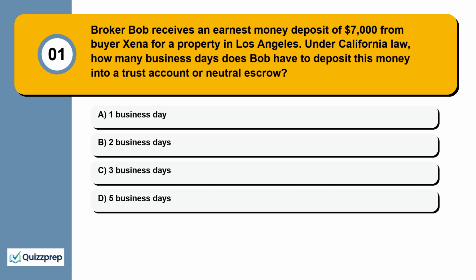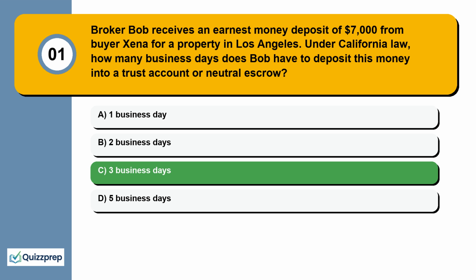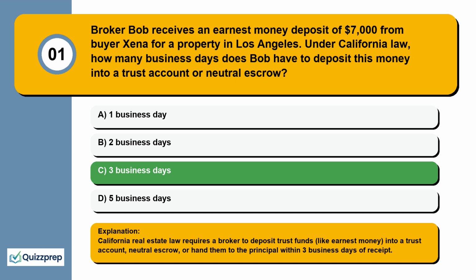Question 1. Broker Bob receives an earnest money deposit of $7,000 from buyer Zena for a property in Los Angeles. Under California law, how many business days does Bob have to deposit this money into a trust account or neutral escrow? 1 business day, 2 business days, 3 business days, 5 business days. California real estate law requires a broker to deposit trust funds, like earnest money, into a trust account, neutral escrow, or hand them to the principal within 3 business days of receipt.